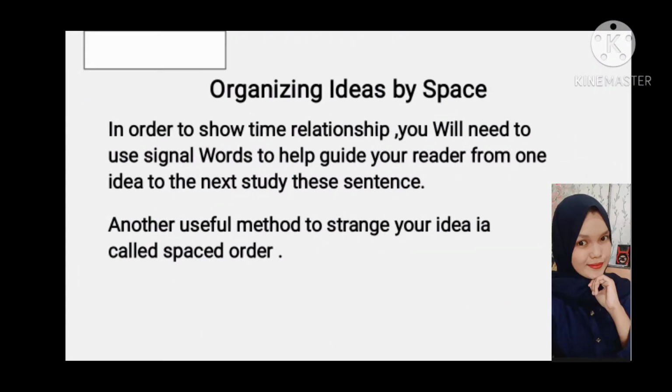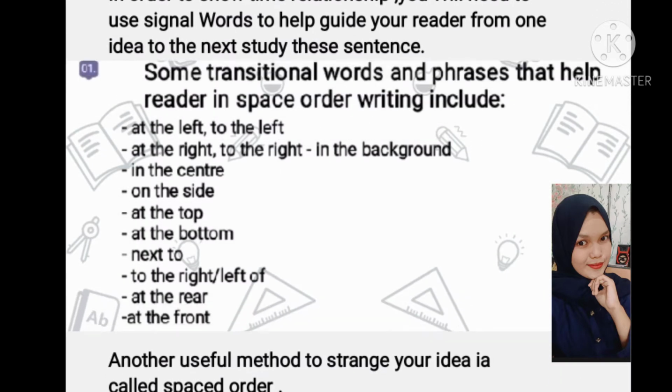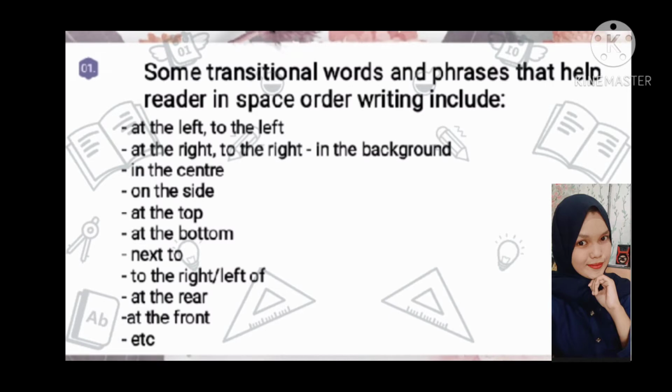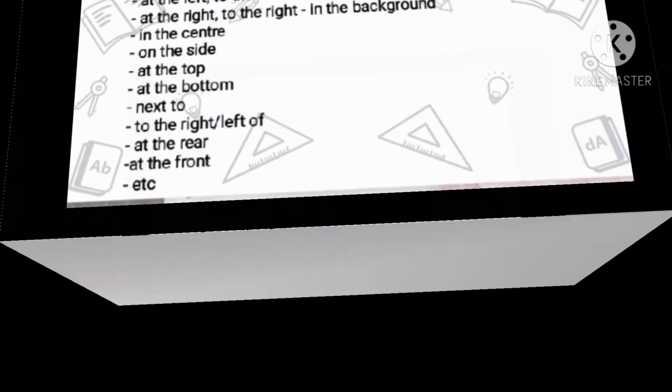Let's take a look at what space order means, and how you can achieve space order in your writing. Another useful method to arrange your ideas is called space order. Spatial order is the position of things in space. Some transitional words and phrases that help to guide the reader when reading a space order writing include at the left, at the right, next to, on the side, on the top, on the bottom, at the rear, and etc.